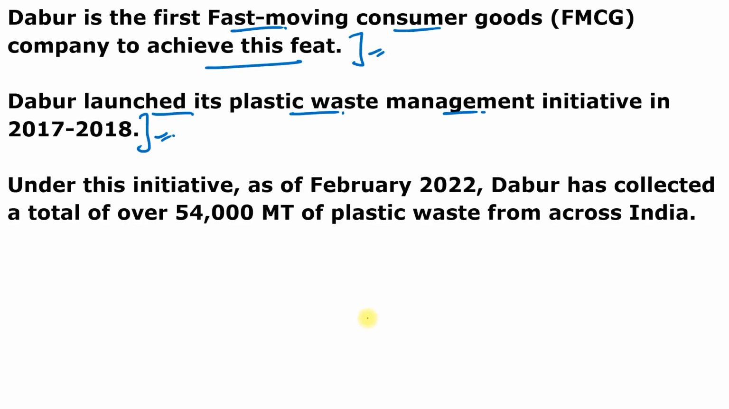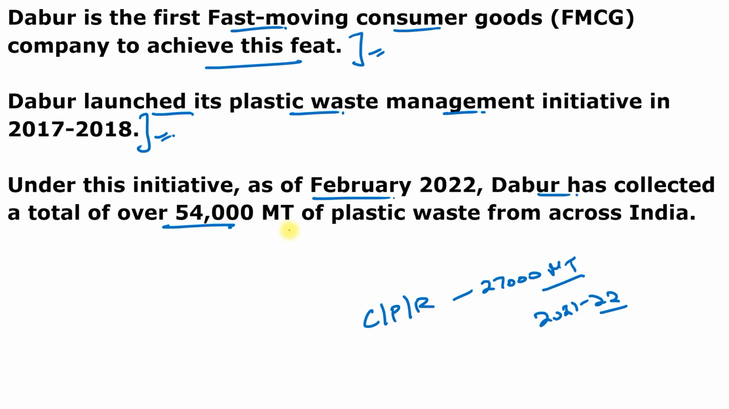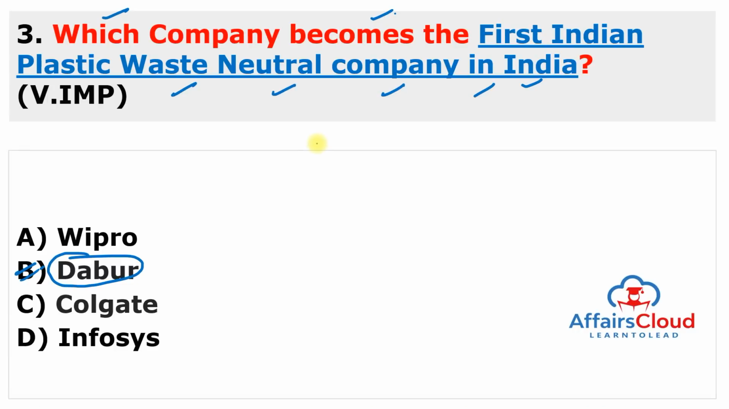The company has collected, processed and recycled around 27,000 metric tons of post-consumer plastic waste from all over India in the 2021-22 financial year. Under this initiative, as of February 2022, Dabur has collected a total of over 54,000 metric tons of plastic waste across India. That's why Dabur is the first fast moving consumer goods company to achieve this feat, or you can say plastic neutral company. Remember about Dabur India: the CEO is Mohit Malhotra, and the headquarters is in New Delhi.